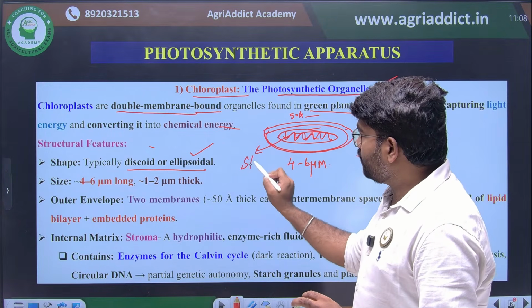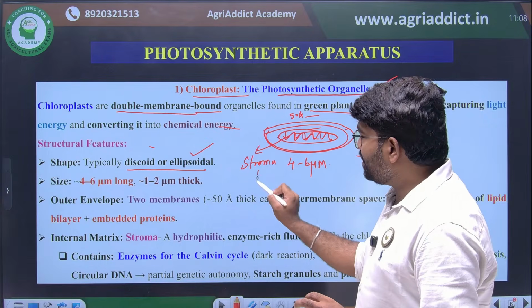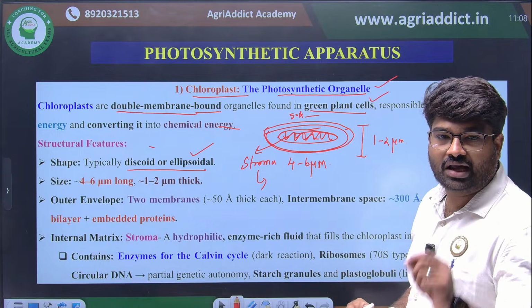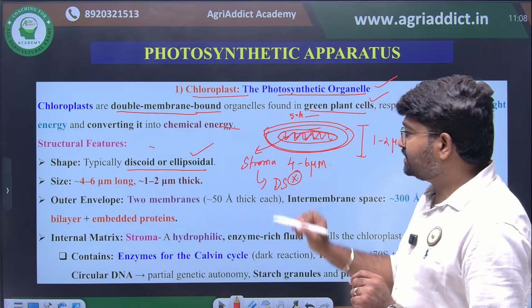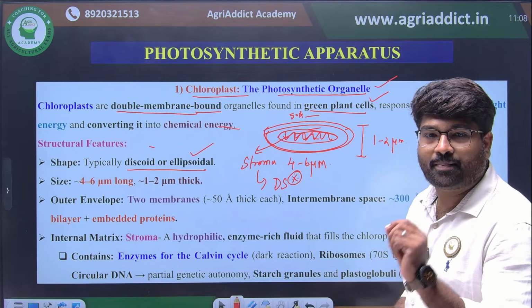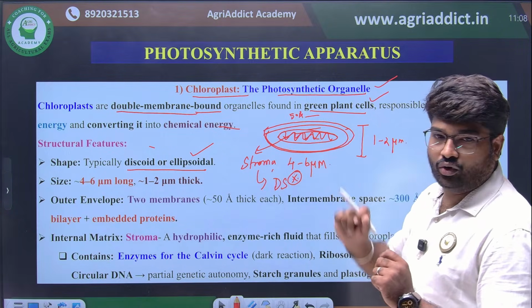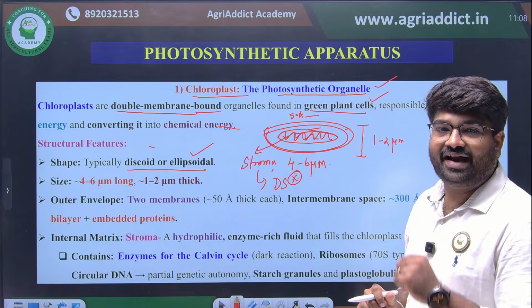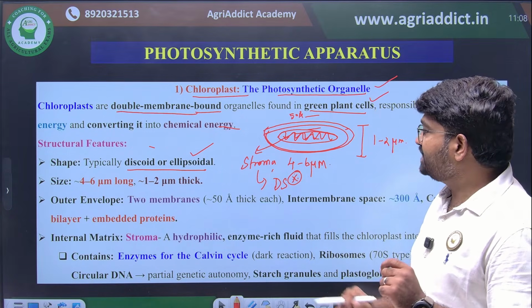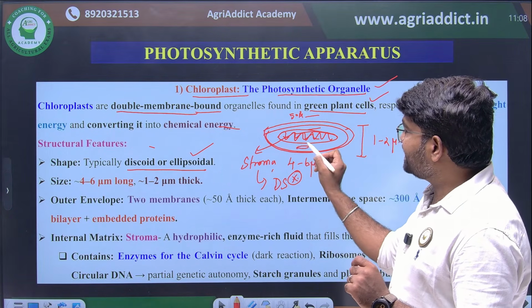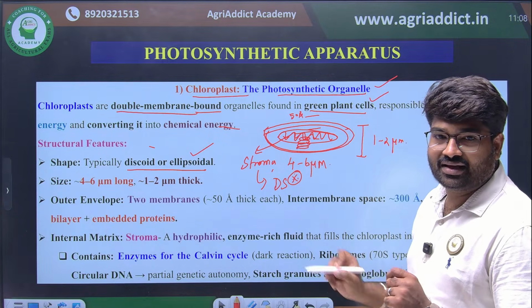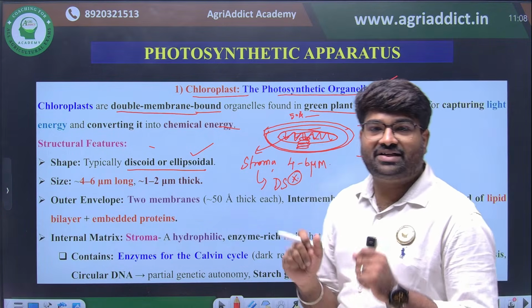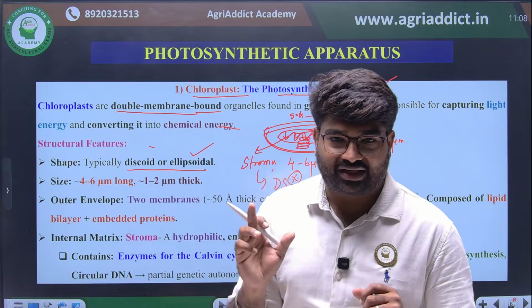Chloroplast stroma. This stroma is the primary site for dark reaction. This is most important objective point. So dark reaction will happen in stroma of the chloroplast. Then where will the light reaction happen? If you see, there will be a stack of grana, that we will call as thylakoids. This thylakoid is the major site for light reaction. I hope this is clear.